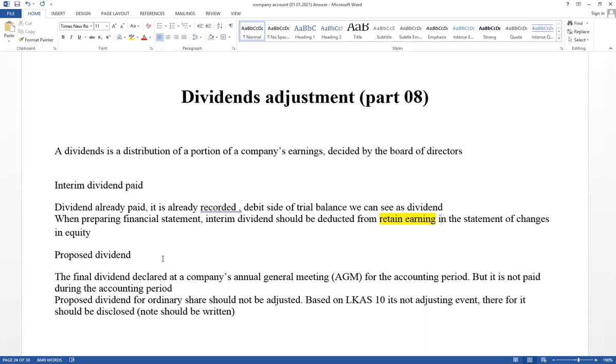Therefore, proposed dividends based on LKAS 10 cannot be adjusted in the financial statement. But we have to write a note for that. We have to disclose it.